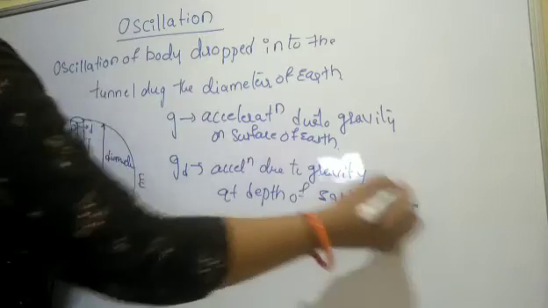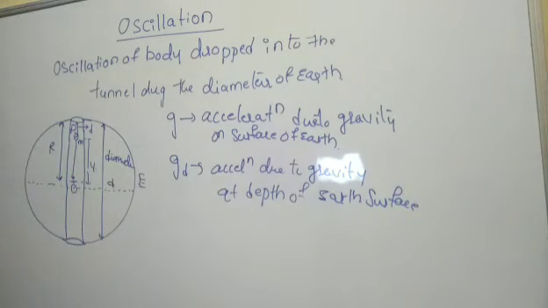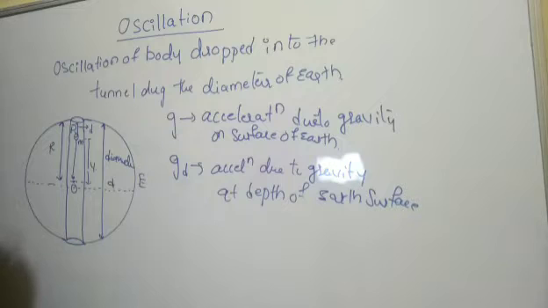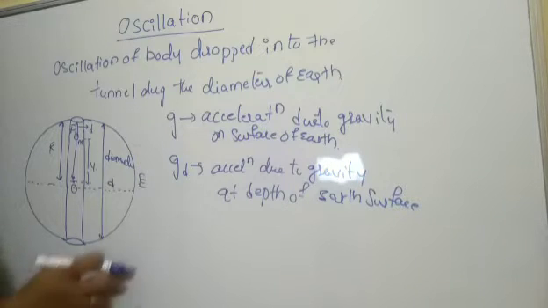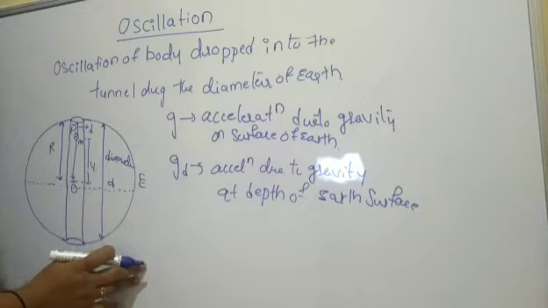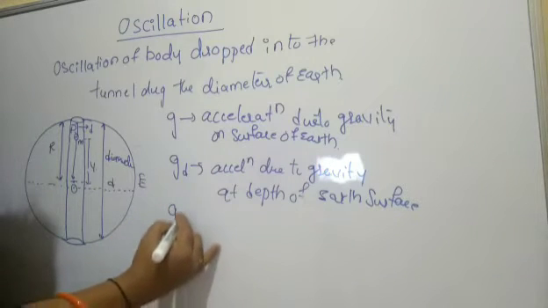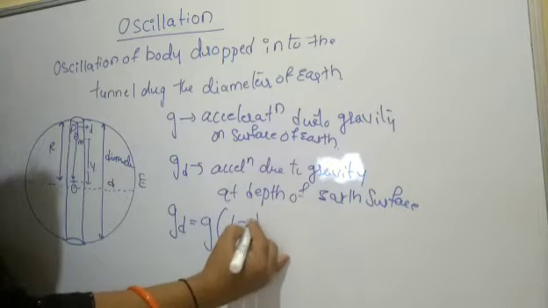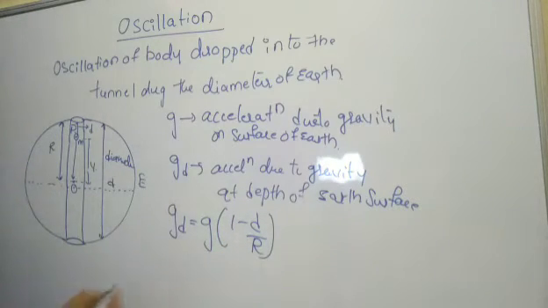So we are allowing the body of mass m to enter the tunnel, arranged so that it goes along the diameter of the earth. As we know, the acceleration due to gravity at depth below the earth's surface is given as g_d = g(1 - d/R). This formula we already know from the previous chapter.